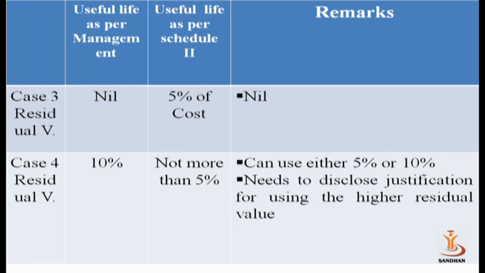And in another example, if the management uses 10% residual value, and as per Schedule 2 it is minimum 5%, then the company can either use 5% or 10% and disclose the justification regarding using the higher residual value.